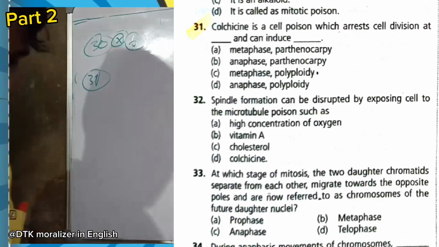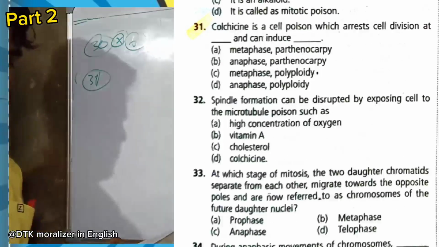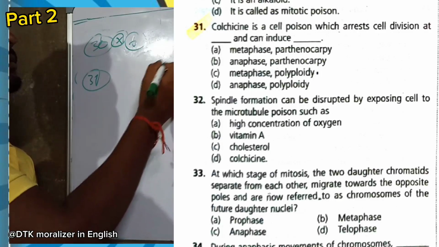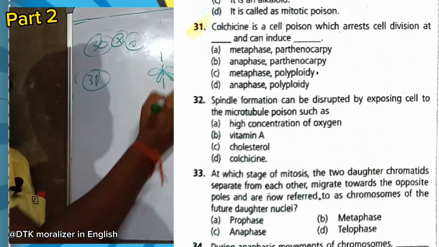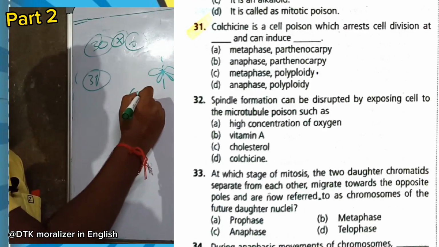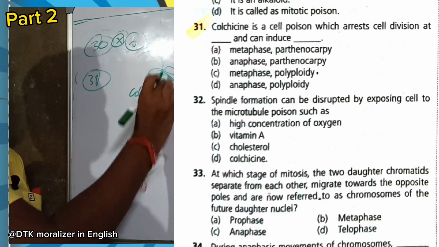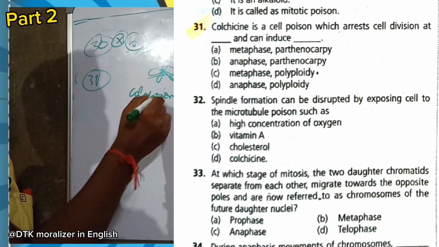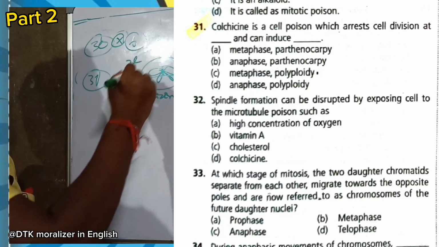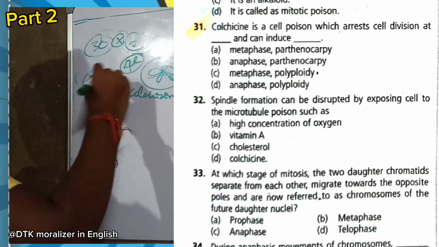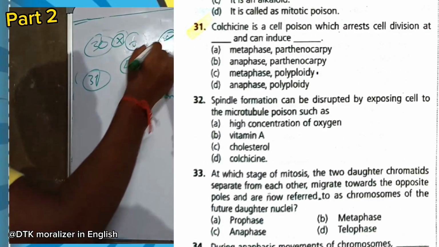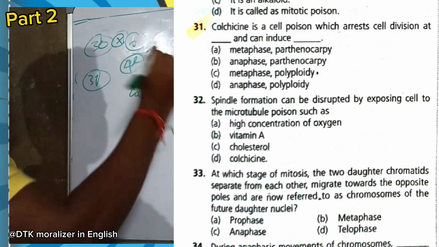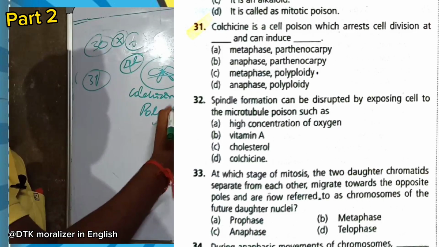Question 31. Colchicine is a cell poison which arrests cell division at dash and can induce dash. It can arrest at metaphase and induce polyploidy, where chromosome number increases. So as you can see, this is where colchicine acts. There will be no spindle assembly and no splitting of centromere. So the 4C amount of DNA remains, and the chromosome number becomes double.